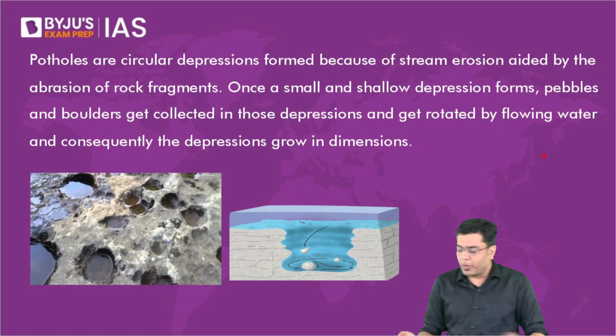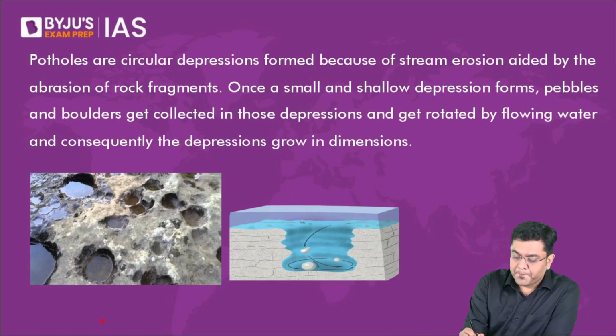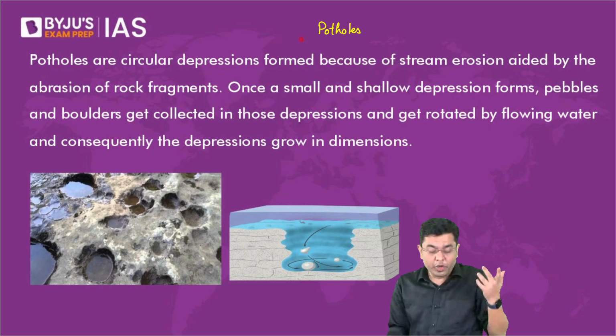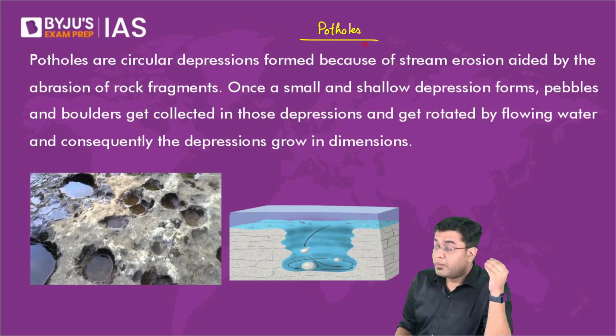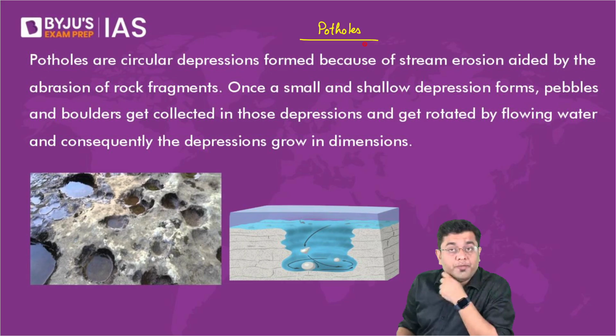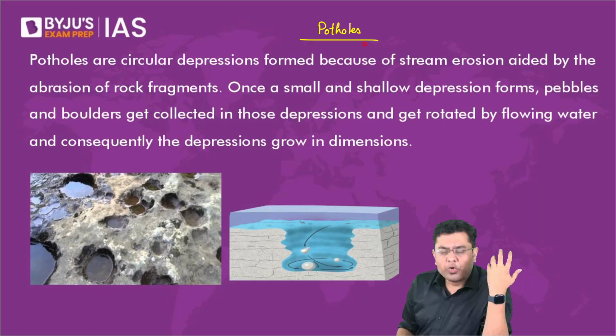Now after this, we come to the other erosional feature, which we refer to as potholes. Potholes, believe it or not, is a natural geographic landform created by a river. It is a different matter that we encounter these potholes as soon as we step out on the road. In the majority of our cities, the roads also will give you the idea about what these geographical features are, but ideally in nature, they are found in the youthful phase of the river movement.